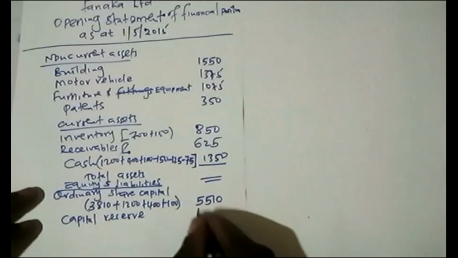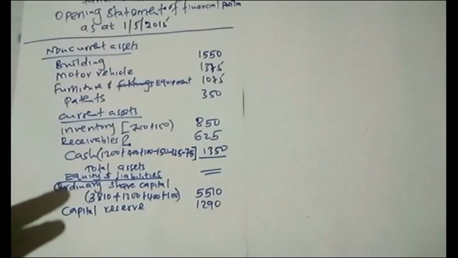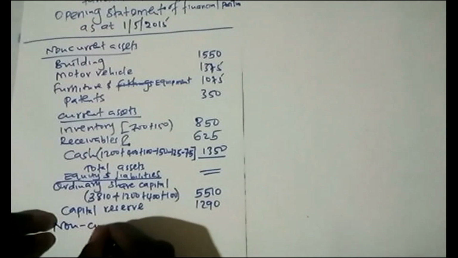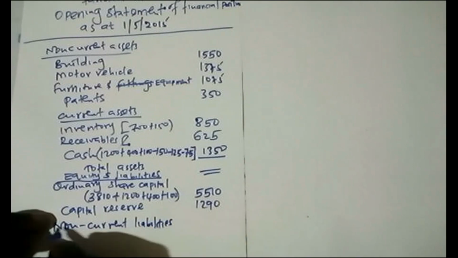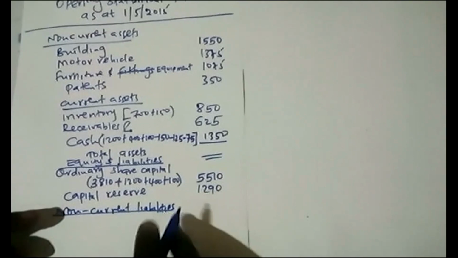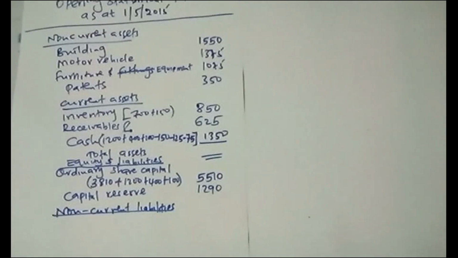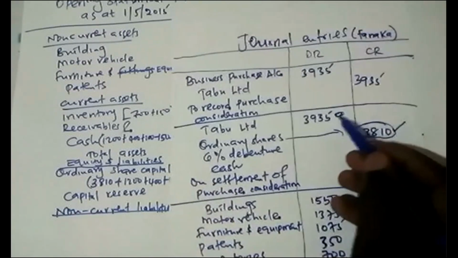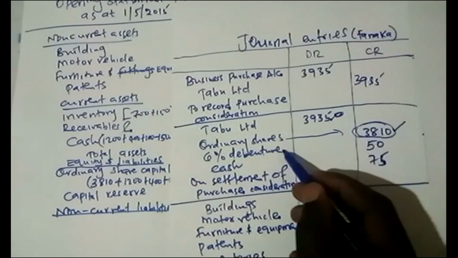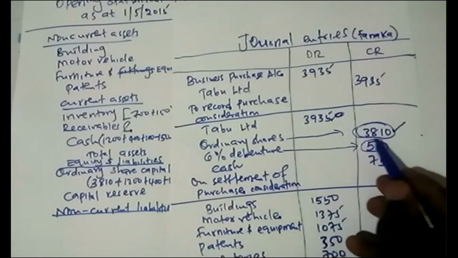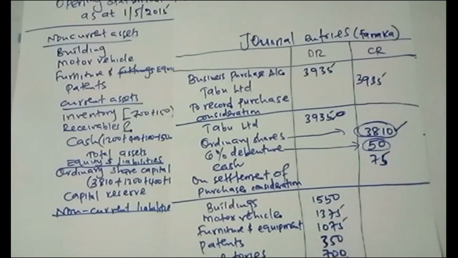So we got 1,290. Then we come and talk about non-current liabilities. For the non-current liabilities, again, you go back to your second journal entry. When he was settling again this 3935, he gave out a 6% debenture of 50. And the debenture, you know, is a long-term liability.